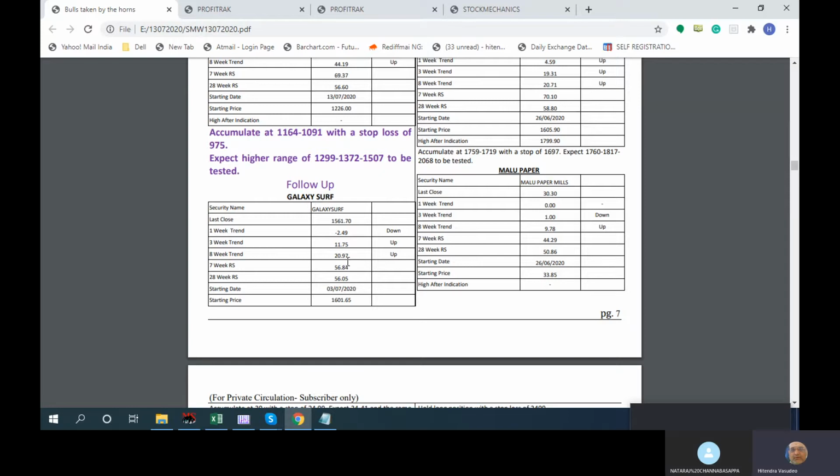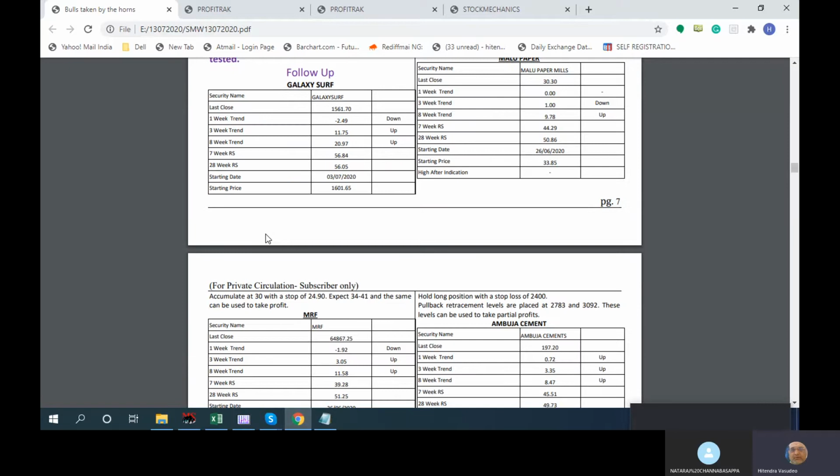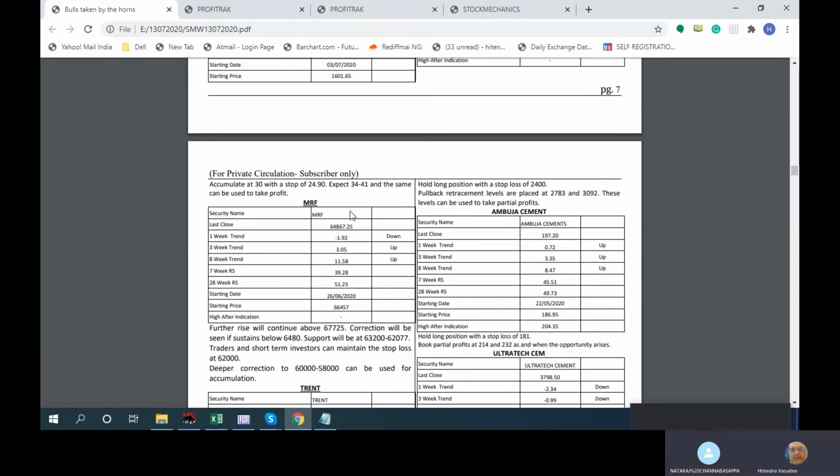We'll try to maintain it as much as possible, unless there's some complete disturbance on the chart, then we might. But preferably we'll try to avoid that, because there are some stocks we have been covering for more than a year and more than half a year, and we never removed them, even if they went down in the crash. Okay, how to deal with a crash, we will mention in the commentary, what the panic points are. So these are the follow-ups of whatever.